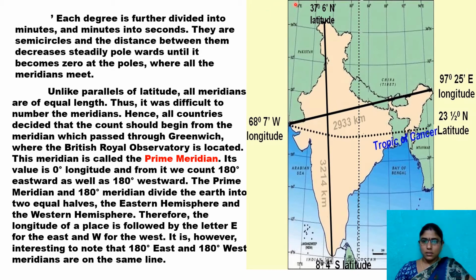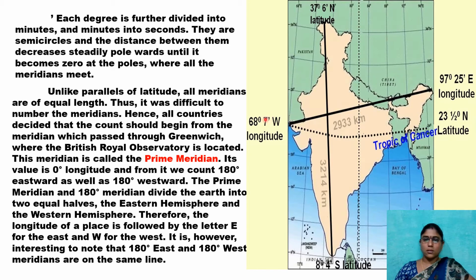And this is the extension, the latitudes and longitudes of India. These vertical lines, observe children, are the longitudes and these horizontal lines are latitudes. Understood clearly? If you want to tell about the land extension of India, it starts from 68 degrees 7 minutes west longitude. See, 68 degrees 7 minutes.